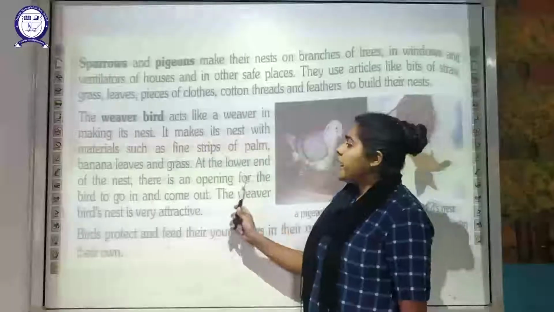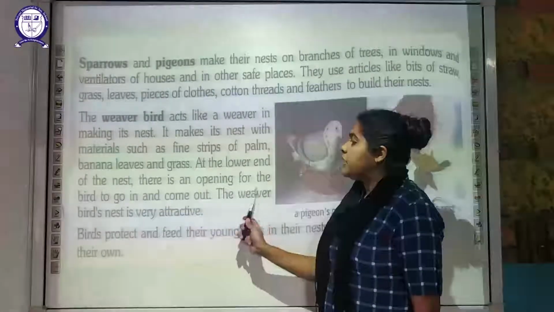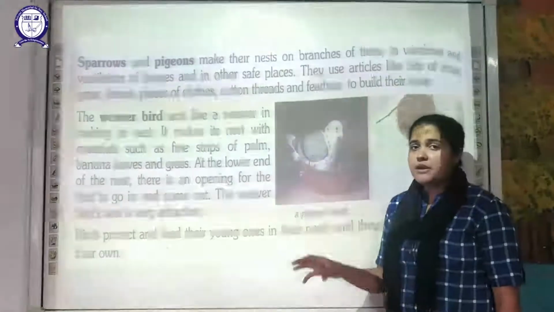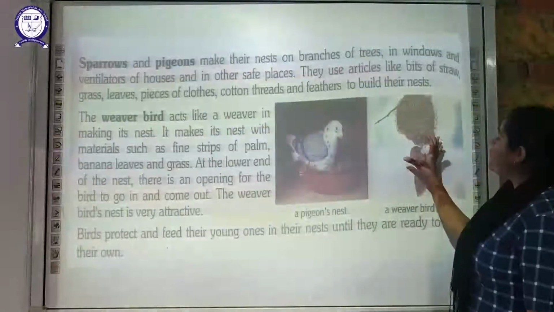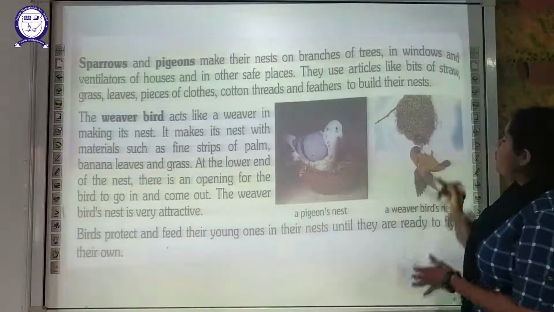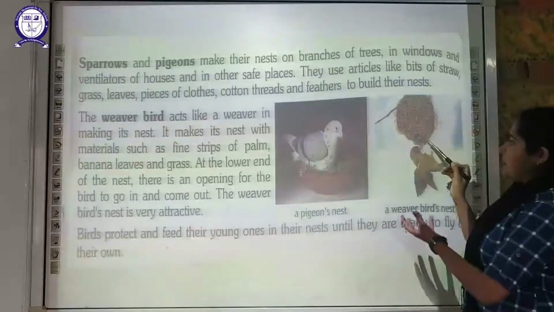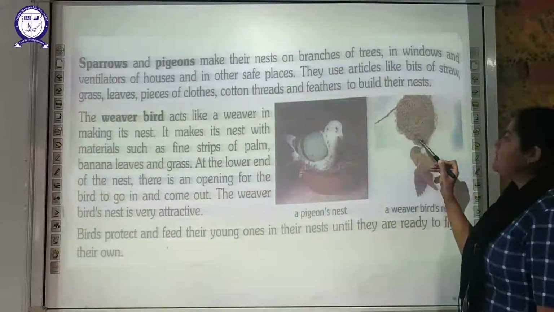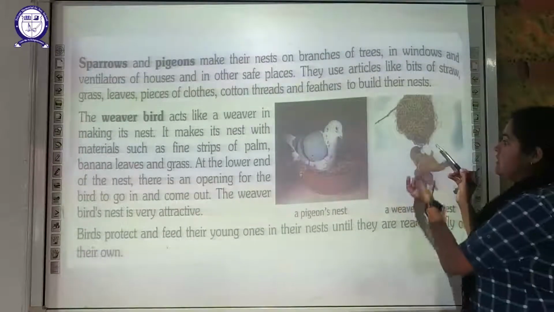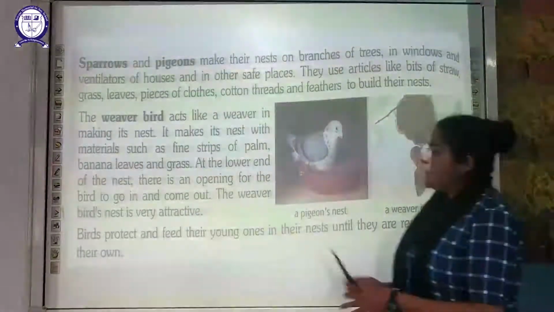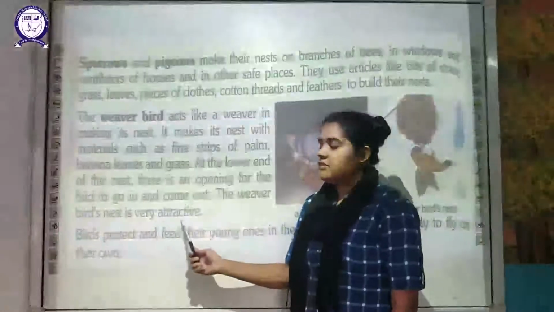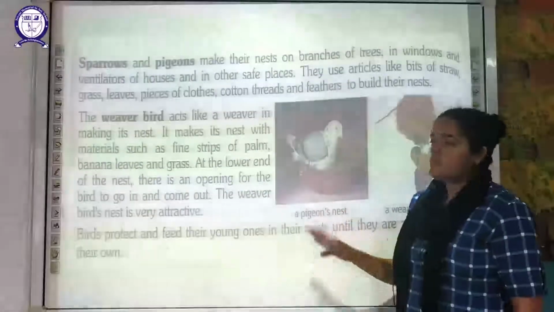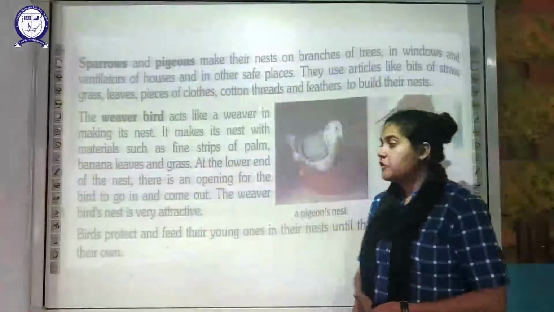At the lower end of the nest there is an opening for the bird to go in and come out. So this bird has built this special type of nest. Its opening is from the base. Okay, so this bird goes inside and comes outside from this opening, which is generally at the base. So this weaver bird's nest is very attractive. So these are the various types of nest which are built by the different kinds of birds.